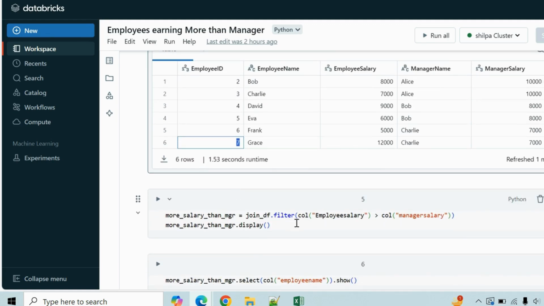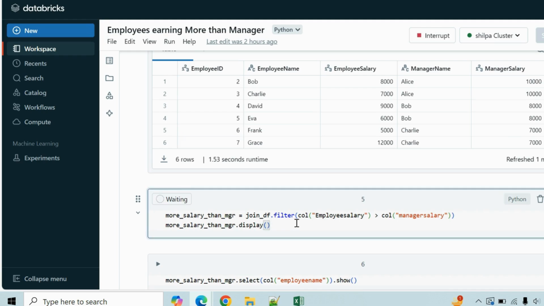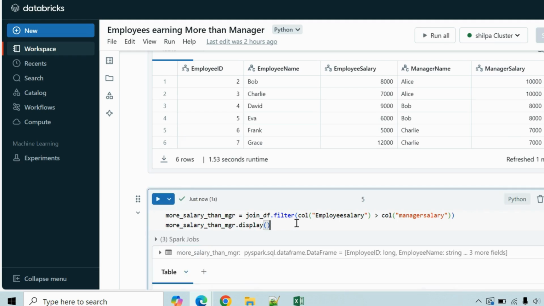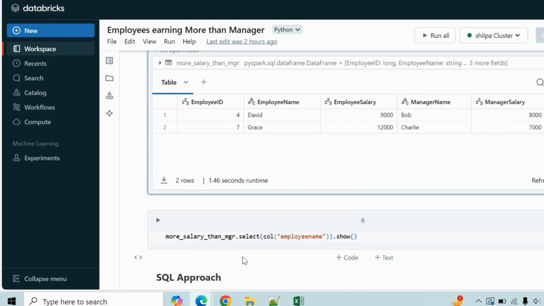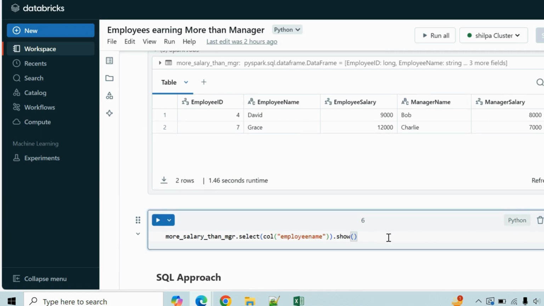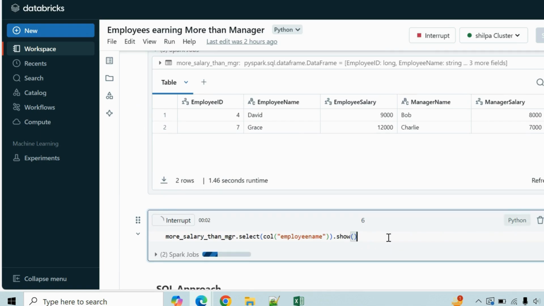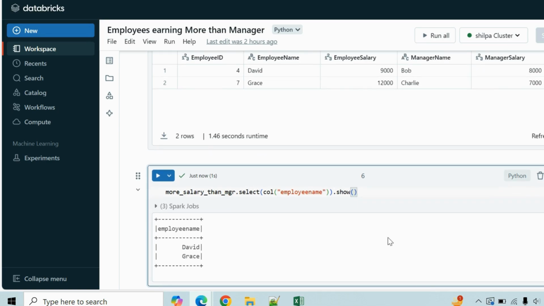Once I run this, it will give me only two records, David and Grace, with all the columns, because I have not mentioned any specific column for the result set. If you just need the employee name, you can do that also by selecting only the employee name column, and it will give you the result of David and Grace.